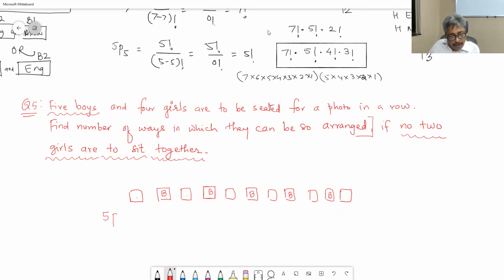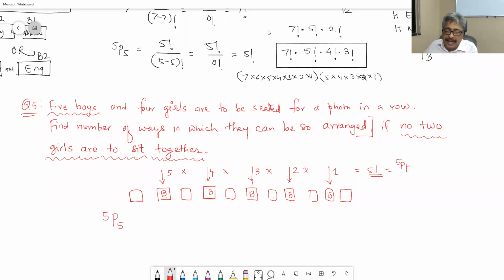The first seat can be occupied by boys in 5 ways, the second in 4 ways, the third in 3 ways, the fourth in 2 ways, and the fifth in 1 way. Therefore 5 into 4 into 3 into 2 into 1, which is 5 factorial, which I am saying is 5P5.